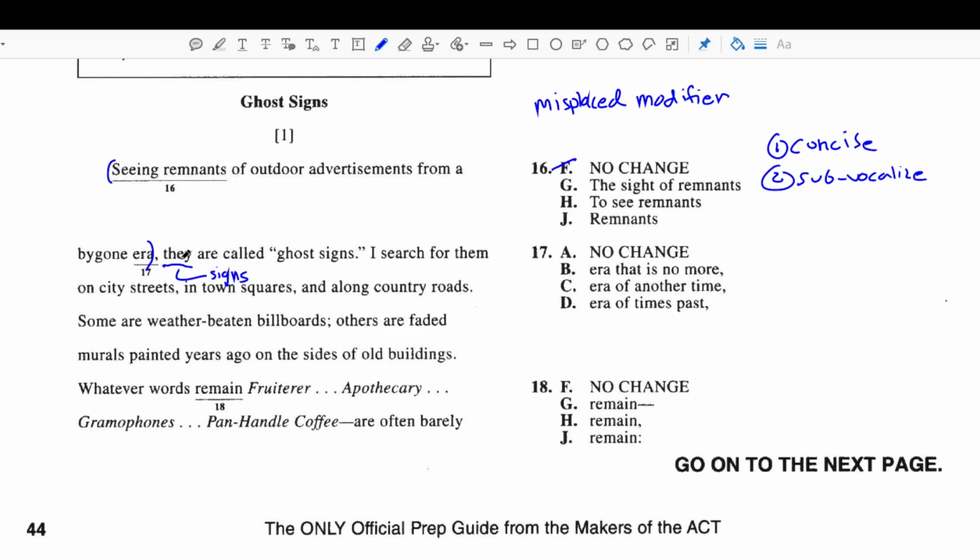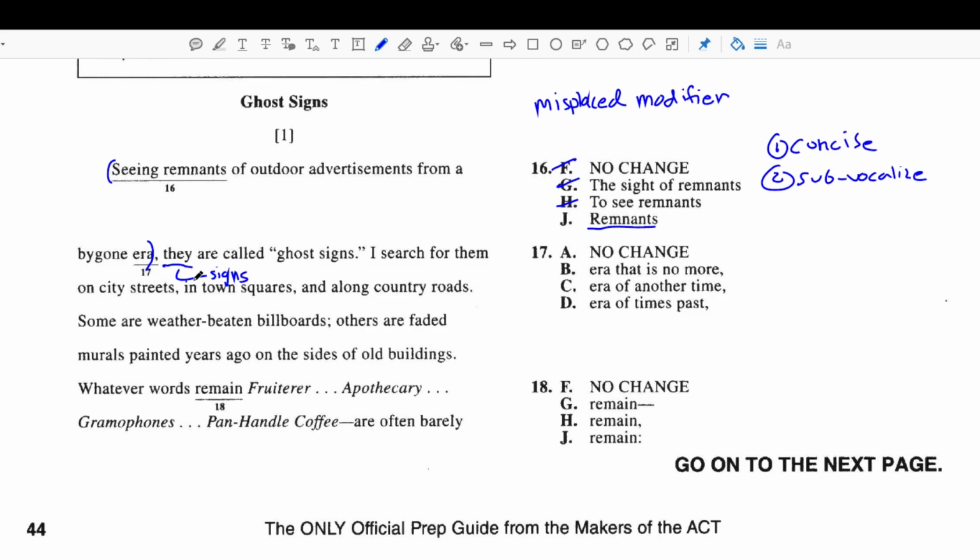They're called signs. They are called go signs, right? That wouldn't work either, right? Because they can't see. Signs are objects, right? They don't have eyes, so they can't see things. But signs are remnants of outdoor advertisements from a bygone era. They are called go signs.